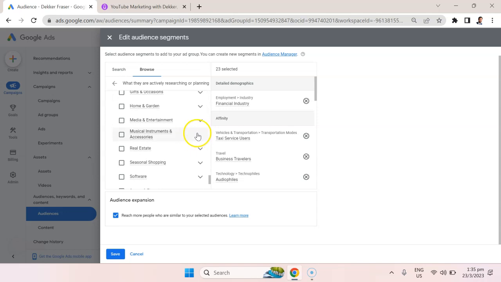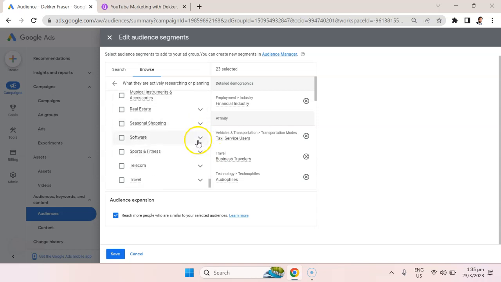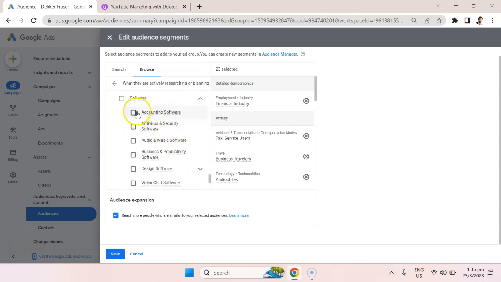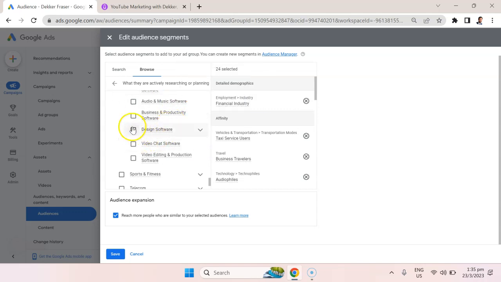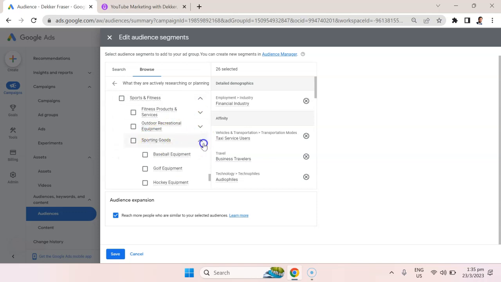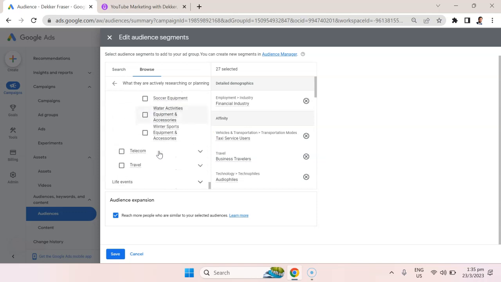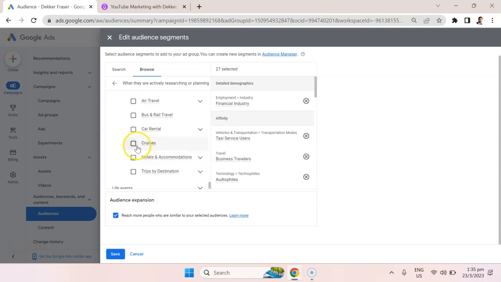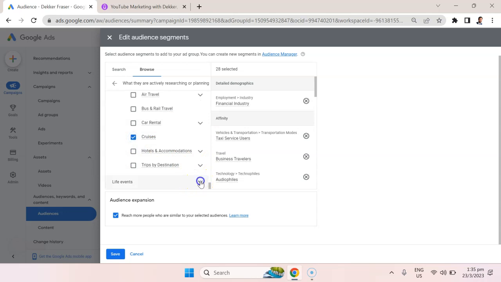It's just so powerful to be able to target people that are actively in the shopping mindset for something like accounting software or design software, or even more specifically, photo software. Sports and fitness, maybe they're in market for sporting goods, for baseball, or for telecom. In market for cruises, well, we can start hitting them with ads for our cruise.